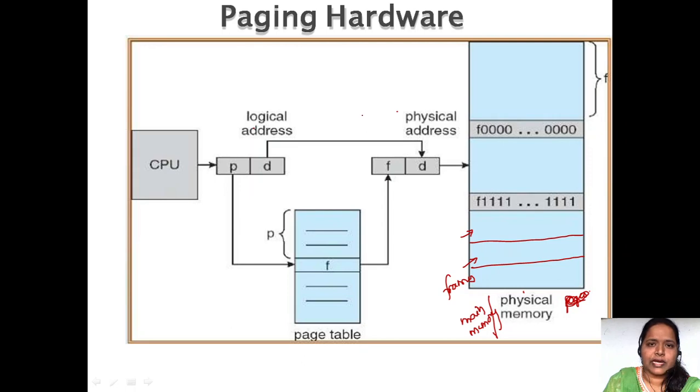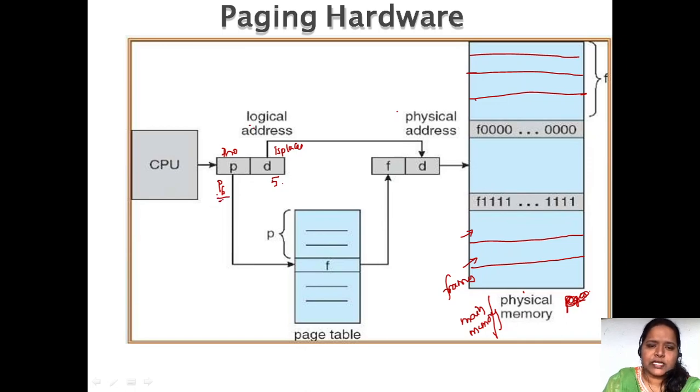How is it going to be converted? Here it is going to show. Suppose all these are different pages, and all these are different frames. Here the logical address is page number P6, displacement 5. The CPU generated a logical address. That logical address is divided into two: the first one is the page number and the second one is the displacement. So the page number is P6 and the displacement is 5.